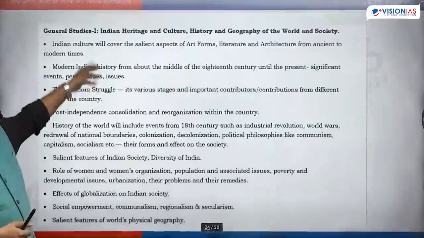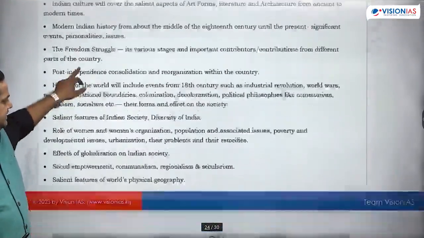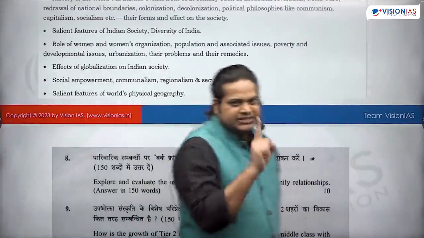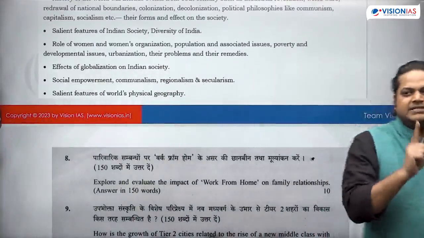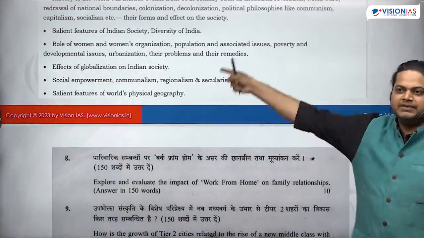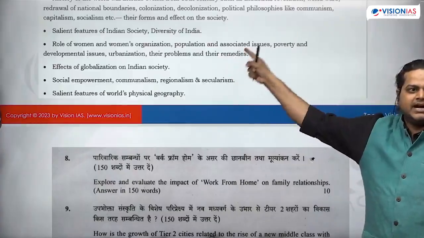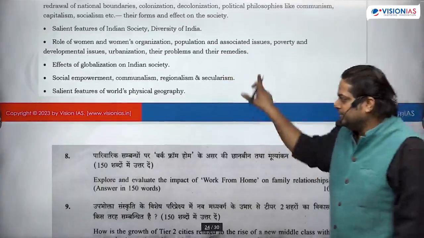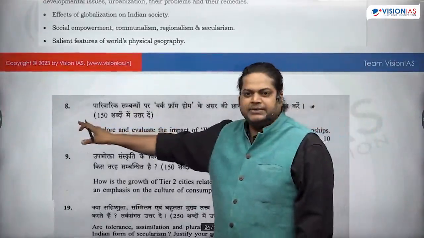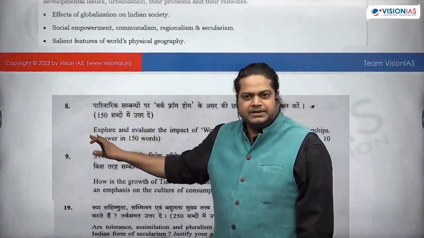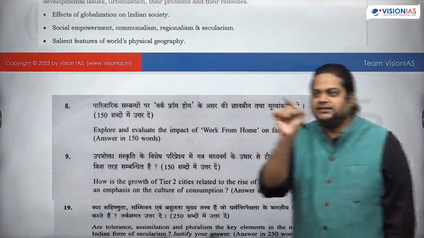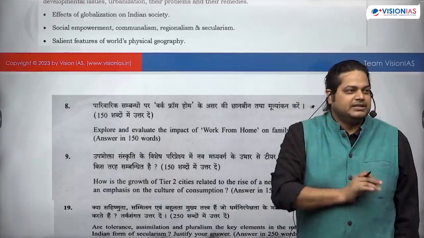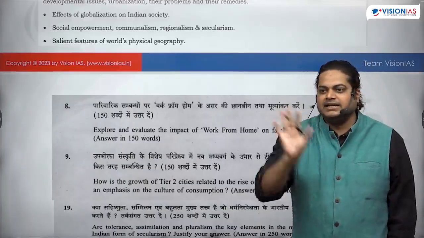The same way, prelims. If you see the questions, every question has one-to-one mapping with the syllabus. That exercise you can do on your own at home. If you take the 22 paper, the 23 paper, you will get the idea that every question is coming from the syllabus only. Just there is a current affairs linkage.